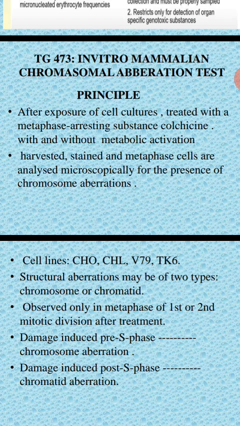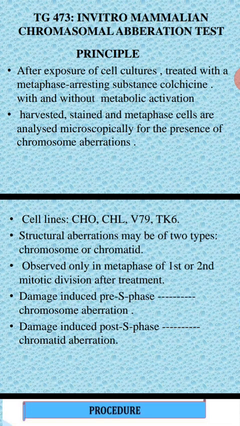The principle is that after exposure of the cell culture to the test drug, it is treated with the metaphase arresting substance colchicine, with or without metabolic activation. Later you harvest the cells and stain them, and metaphase cells are analyzed microscopically for the presence of chromosomal aberrations. Chromosomal aberrations are nothing but small aggregates of fragmented chromosomes.